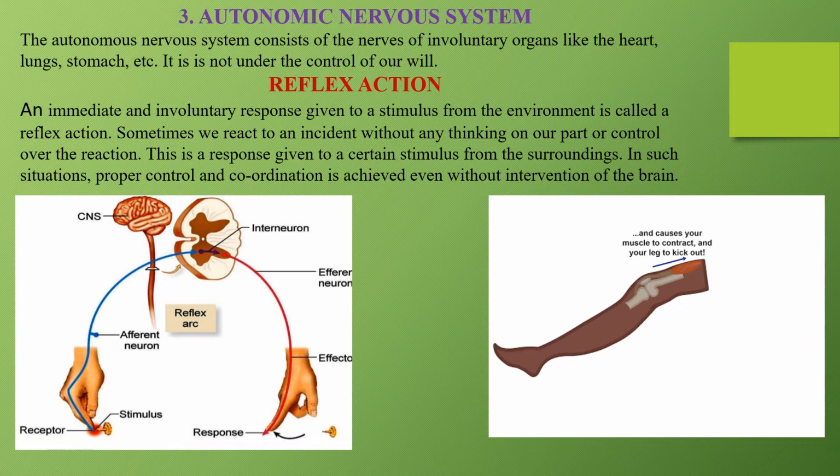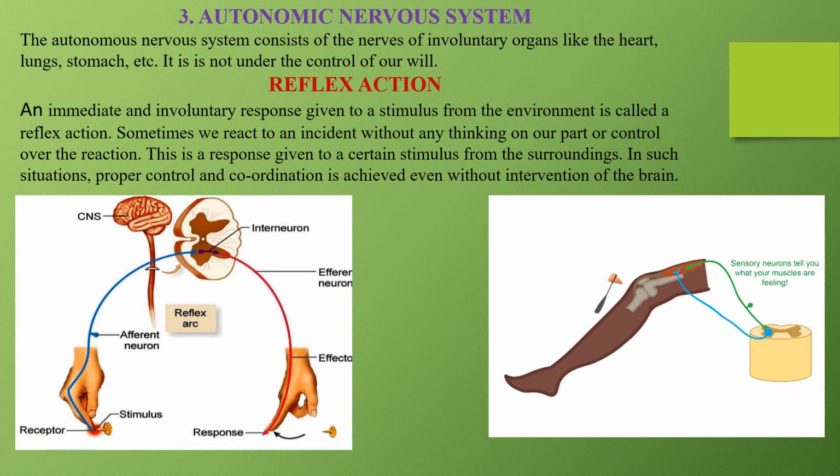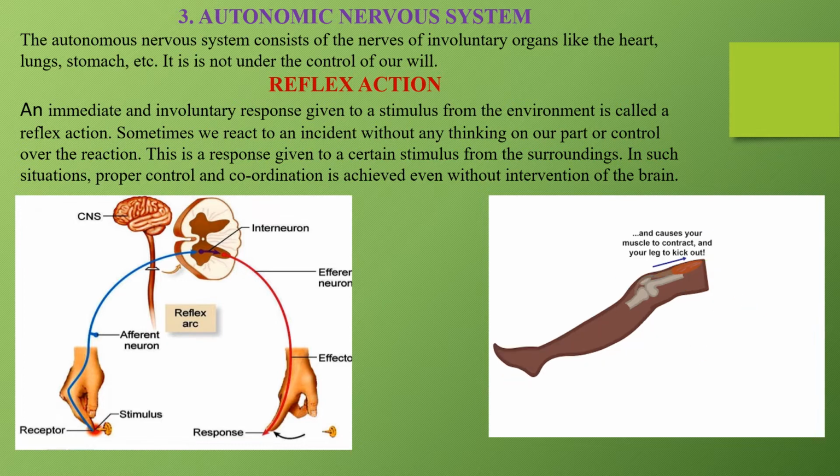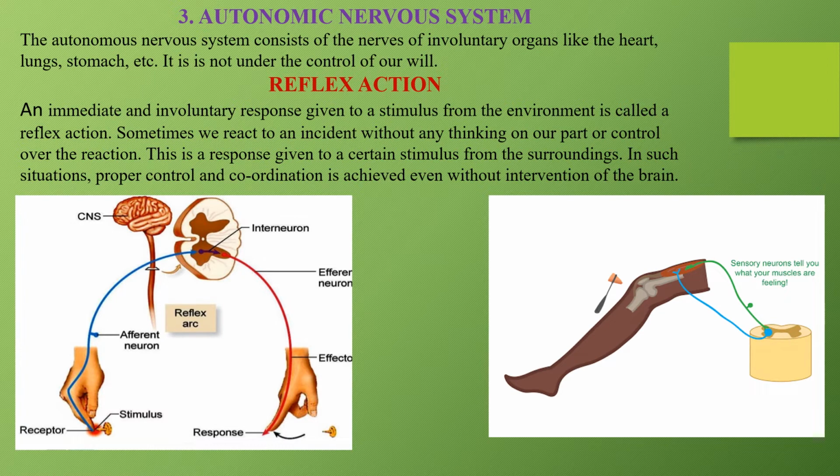Sometimes we react to an incident without any thinking on our part or control over the reaction. This is a response given to a certain stimulus from the surrounding. In such situations, proper control and coordination is achieved even without intervention of the brain. ठीक है, जो पेरिफेरल नर्वस सिस्टम है हमारे अंदर, जो ऑटोनॉमिक नर्वस सिस्टम है, the autonomic nervous system is related to our organs like the heart, lungs, stomach.